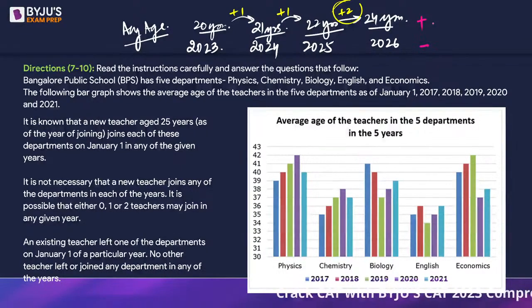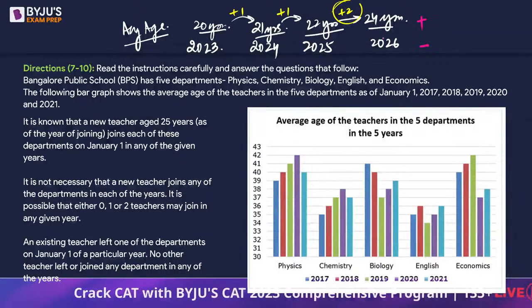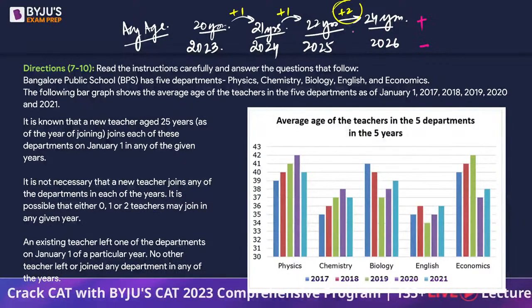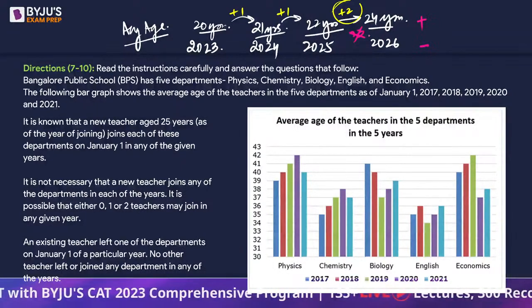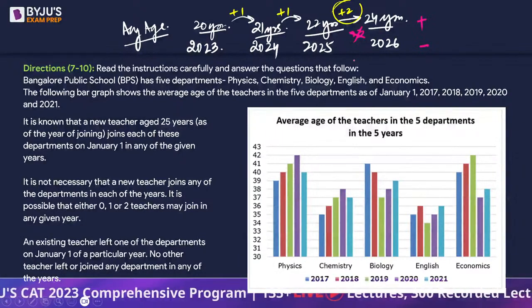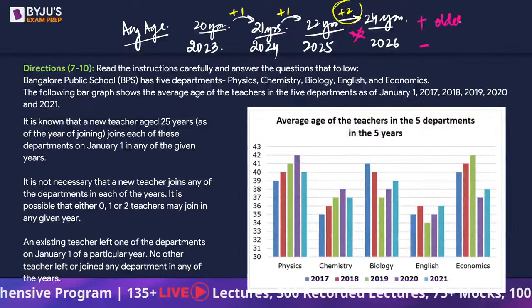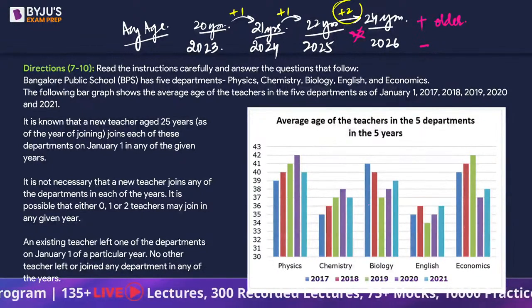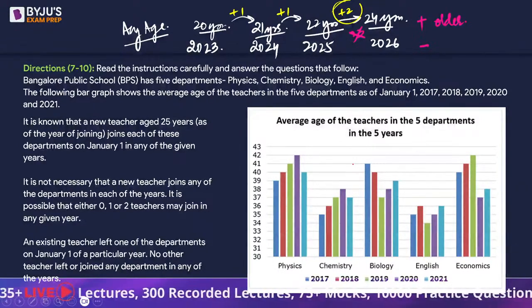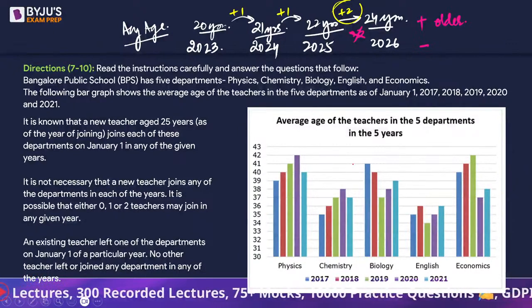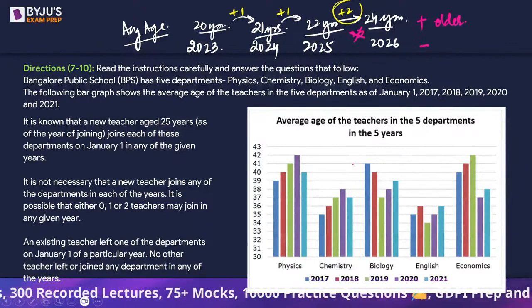Now, the person who must have joined, think about it. The age was supposed to be 23 normally, but instead of 23, it turned out to be 24. The age of the group increased by quite a lot. So can we say an older guy must have joined? That could be one of the reasons why the average age has drastically increased, right?